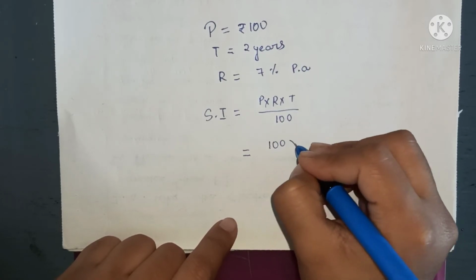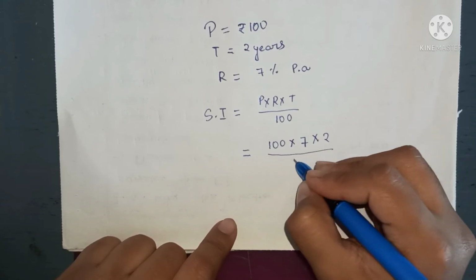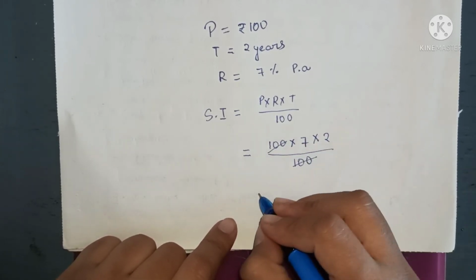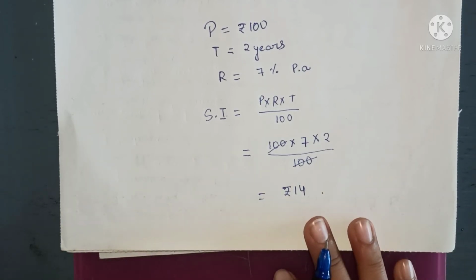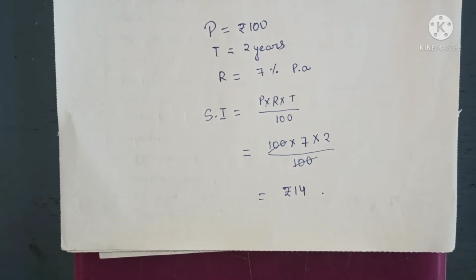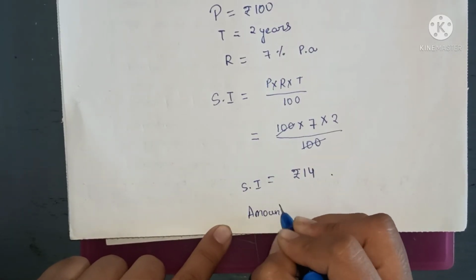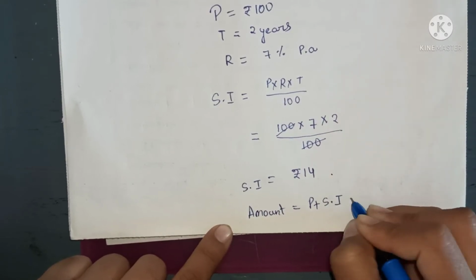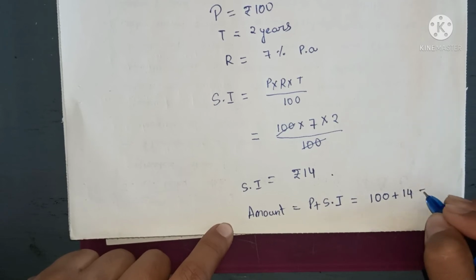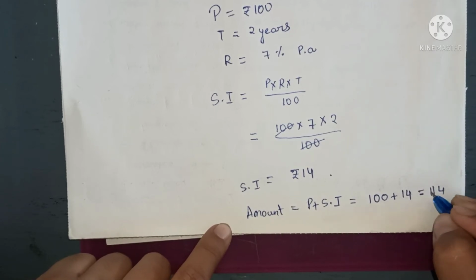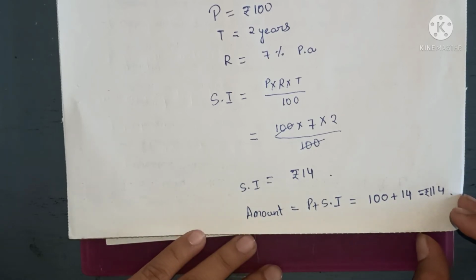P is 100, R is 7% means 7, T is 2, divided by 100. So this 100 and 100 will get cancelled, 7 twos are 14. So rupees 14. We have to pay 14 rupees as our interest after 2 years. Okay, now if this is the simple interest, let us find out the amount. Amount will be P plus SI, principal plus the simple interest. So 100 plus 14 will give us 114. So we have to pay 114 rupees as the amount after 2 years.